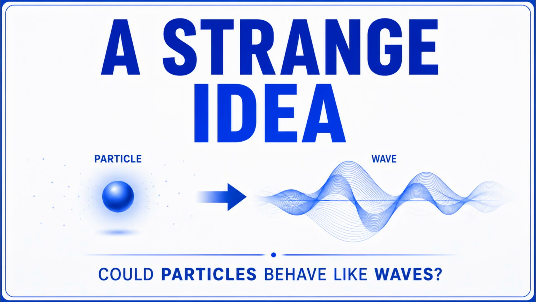In 1924, a young physicist named Louis de Broglie proposed a remarkable idea. What if particles could behave like waves? At first, this sounded strange. After all, particles and waves seem completely different. But de Broglie suggested that matter itself might have wave-like properties. This simple idea would become one of the foundations of quantum mechanics.